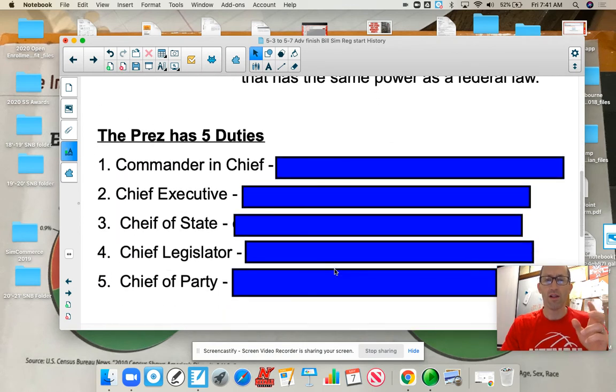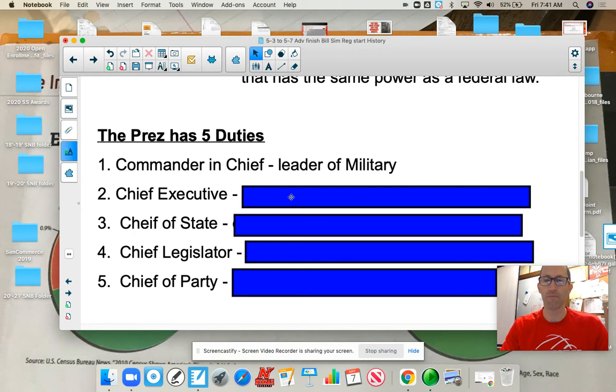All right, there's 5 duties of the president. These are essentially other names of the president in the United States: commander-in-chief, chief executive, chief of state, chief legislator, and chief of party. Commander-in-chief, easy to know. This is leader of the military, okay? Simple as that. He's in charge of all the branches from the Coast Guard all the way to the Army, Air Force, Navy, and the Marines.